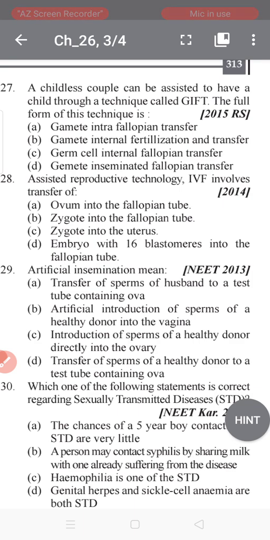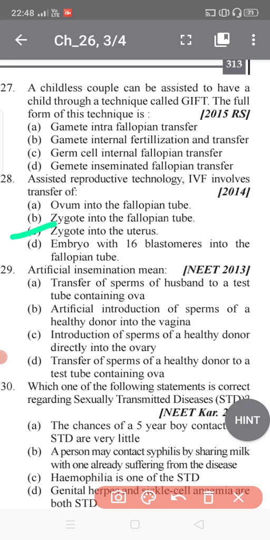is the process of fertilization by manually combining an egg and sperms in a laboratory dish. The process involves monitoring and stimulating a woman's ovulatory process, removing ovum from the woman's ovaries, and letting a sperm fertilize it in a fluid medium in the laboratory. It is cultured for 2 to 6 days so that the pregnancy is successful. So the option is zygote into the fallopian tube. So option B is more correct.